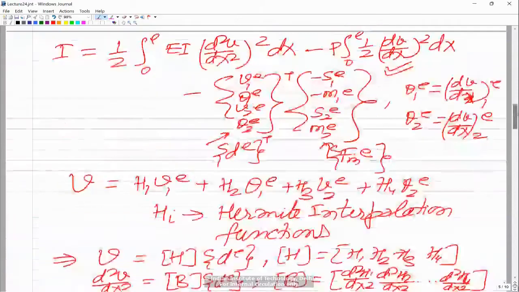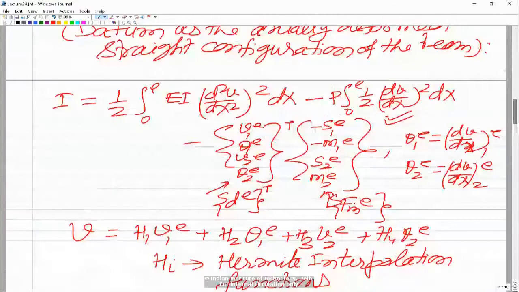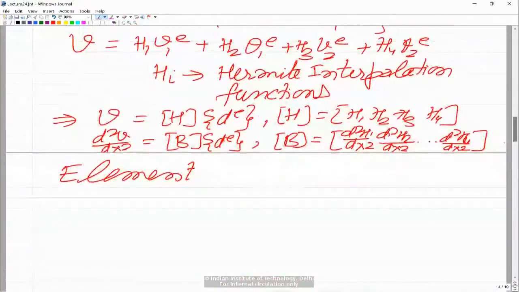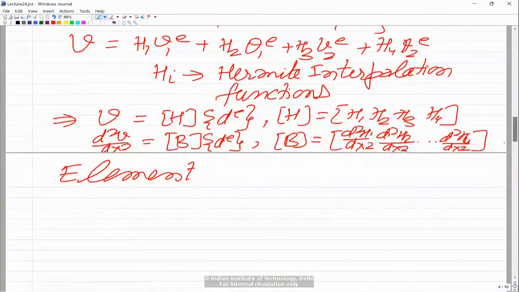I am not explaining that. For the first term you have to write EI d2v by dx square transpose into d2v by dx square, and similarly for this term you have to write dv by dx transpose into dv by dx. So you need one more thing; let me define it before I write down the element level governing equation.